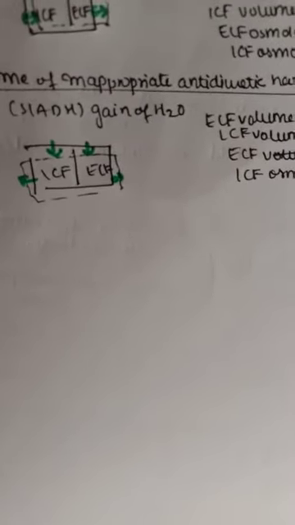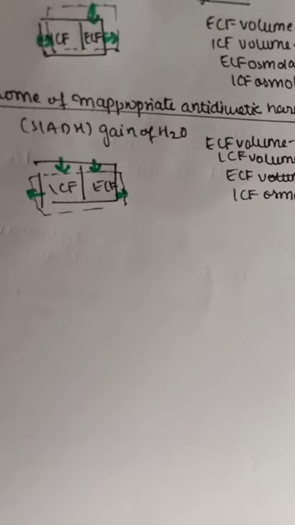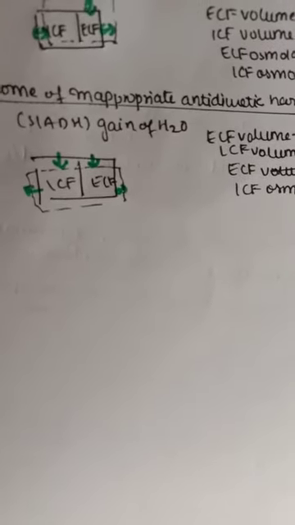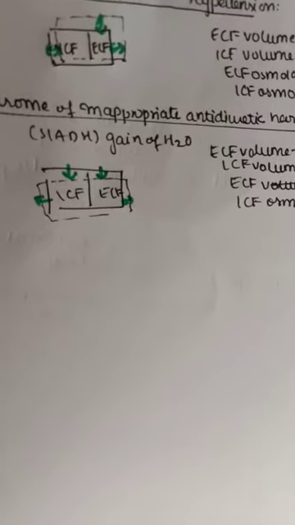Here, the extracellular fluid volume is increased, but osmolarity is decreased, means it's hypotonic. When it's hypotonic, its osmolarity is decreased, but the volume is increased because of adding more fluid. Because of this, intracellular fluid volume is increased and its osmolarity also decreased. Yes, it's of course a hypotonic solution.